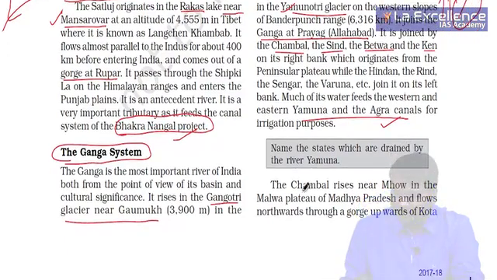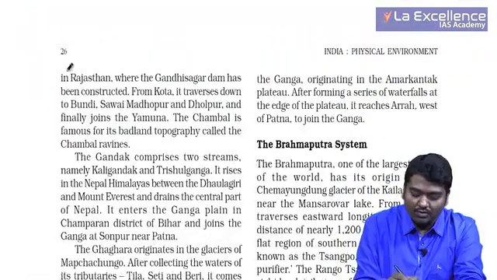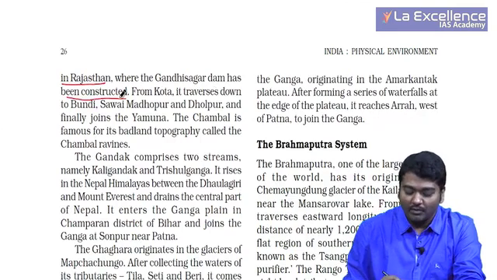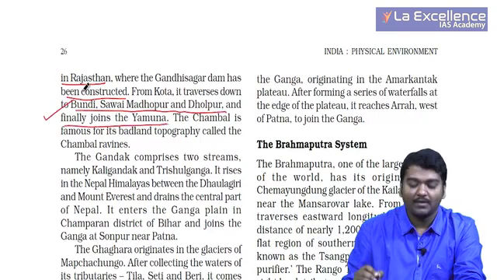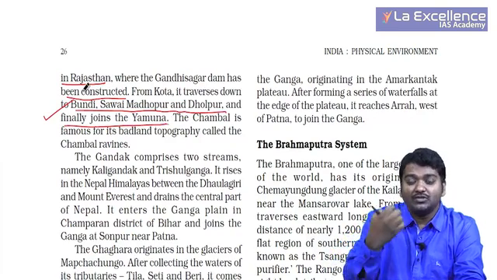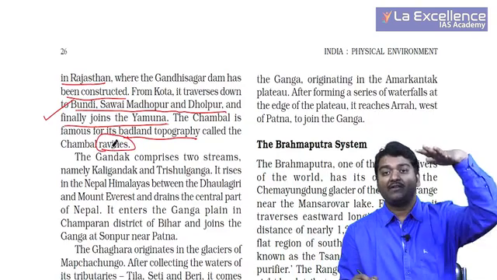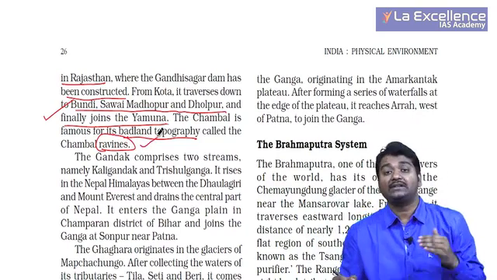The Chambal rises near Mhow in the Malwa plateau of Madhya Pradesh and flows northward through a gorge upwards into Rajasthan, where the Gandhi Sagar Dam has been constructed. From Kota, it traverses down to Bundi, Sawai Madhopur, Dholpur and finally joins Yamuna. Whenever the Chambal moves, it removes the soil. This leads to a topography called badland topography, also called ravines. You might have seen that whenever rainfall occurs, there will be some holes on the soil. These holes are actually called ravines.